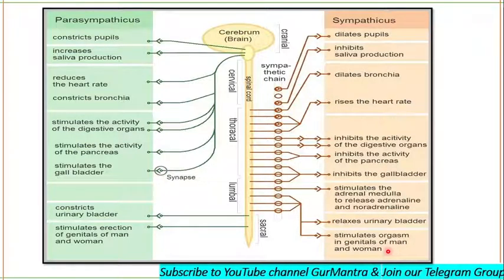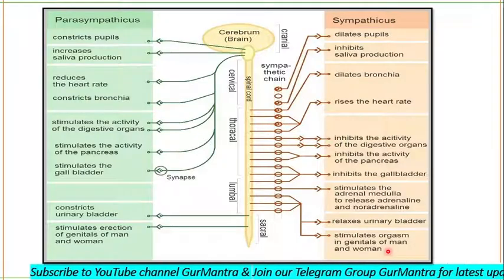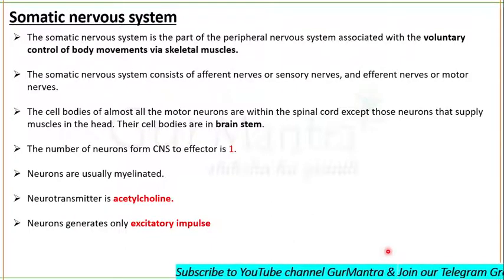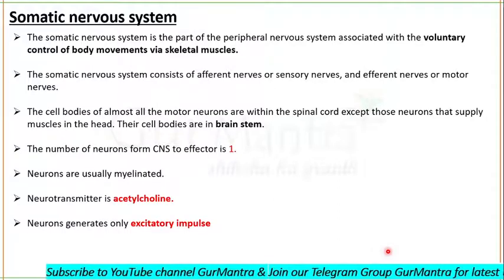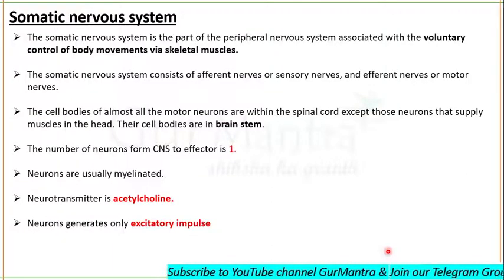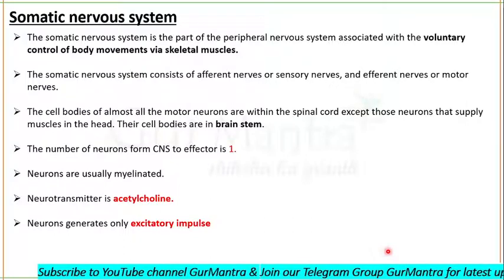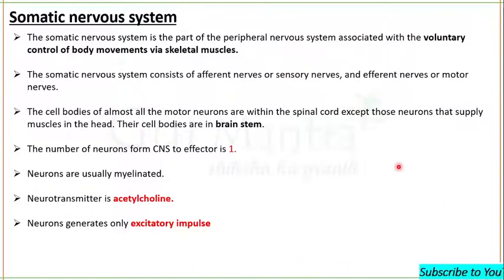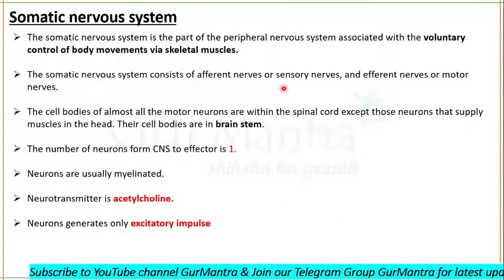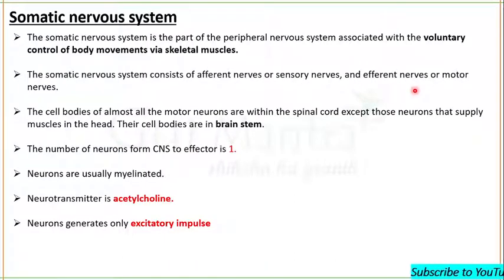Hope everything is clear to you regarding the sympathetic and parasympathetic nervous system. Now in the end, let me tell you about the somatic nervous system as well. The motor neurons whose axons constitute the somatic nervous system will supply skeletal muscles and bring about movement. Like they are motor, so they will bring about the movement. And you know that they are associated with voluntary control of body movement via skeletal muscles. Your somatic nervous system will consist of afferent or sensory nerves and efferent or motor nerves.